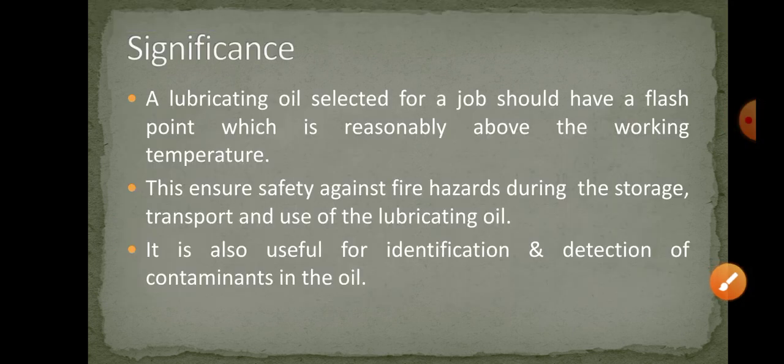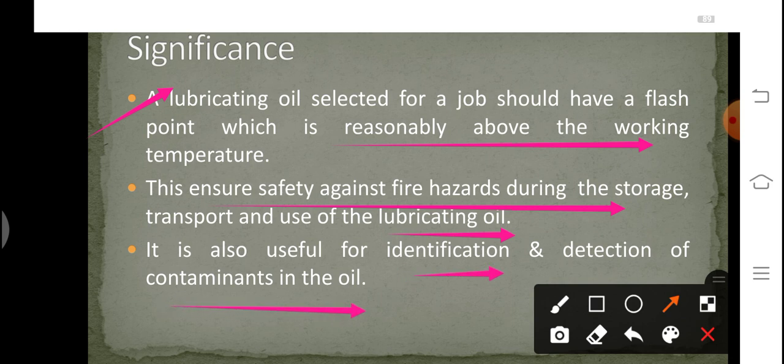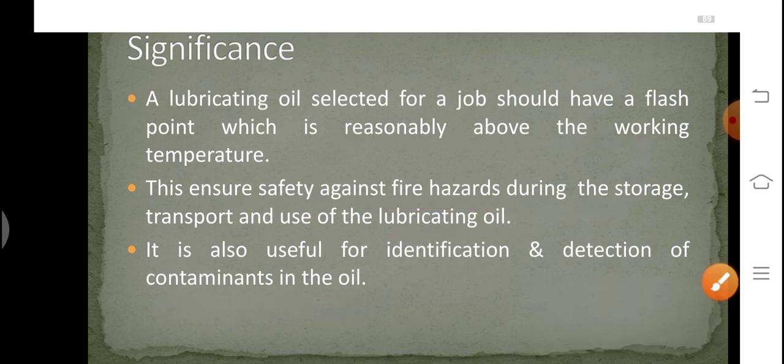So what is the significance again? Why do we need to check the flash point? A lubricating oil selected for a job should have a flash point which is reasonably above the working temperature to ensure safety against fire hazards during the storage, transport and use of lubricating oil. So this value basically tells us about the burning temperature of the oil. So we need to check the burning temperature of the oil before its application so as to prevent fire hazards. It is also helpful for identification and detection of contaminants in the oil, because addition of any contaminants will surely change the temperature at which the oil will ignite.